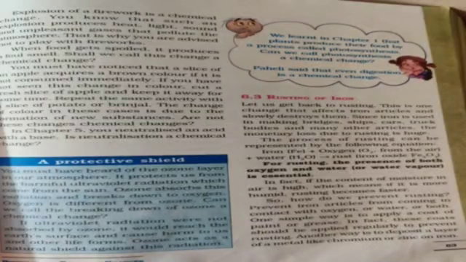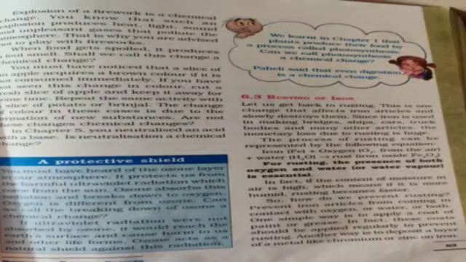So the process of rusting can be represented by the following equation. The equation is also given on page number 63. Iron, that is Fe, plus oxygen, O2, from the air, plus water, or we can say moisture, H2O, gives rust, iron oxide, Fe2O3.